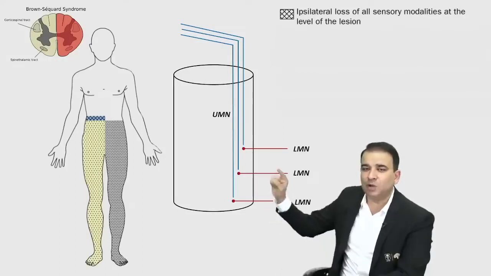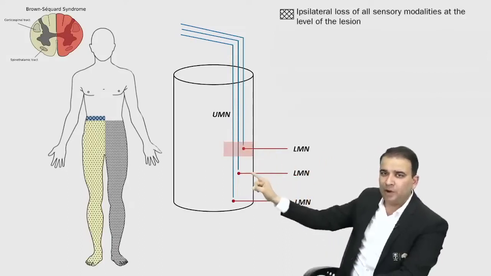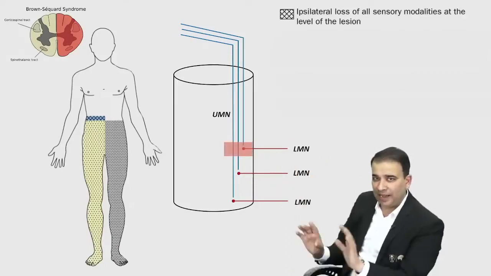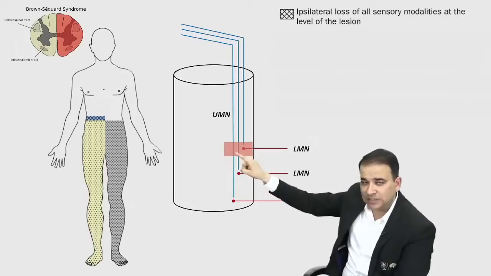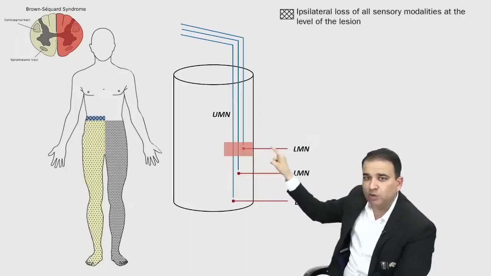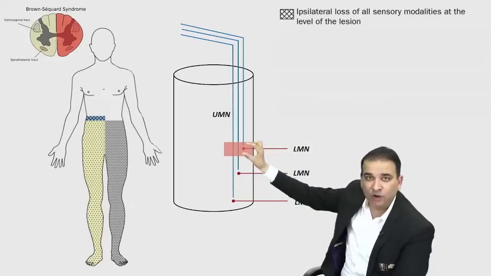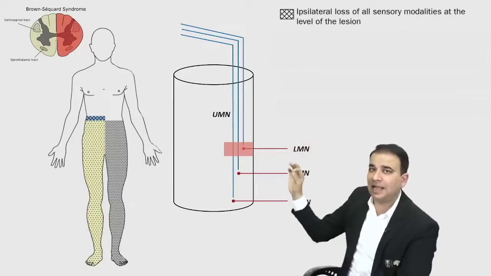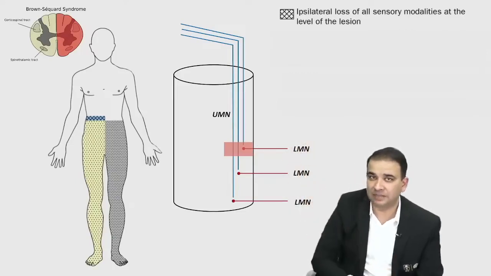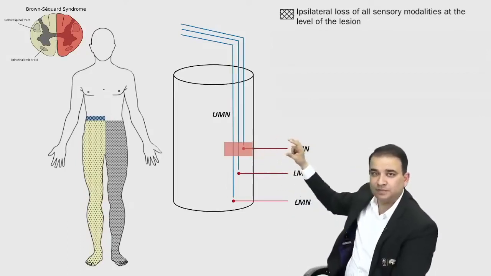Now let's say there is a Brown-Sequard syndrome at this particular level. एक ये segment मान लेते हैं. This is the particular point where the Brown-Sequard syndrome is affecting the spinal cord. Now again, exactly where the Brown-Sequard syndrome is, जहाँ पर Brown-Sequard syndrome है, can you see the cell body of the lower motor neuron is affected? And because the lower motor neuron is affected at the level of lesion, at the level of lesion there is a lower motor neuron type of lesion, and that's why there will be flaccid paralysis. There will be ipsilateral flaccid paralysis at the level of lesion.